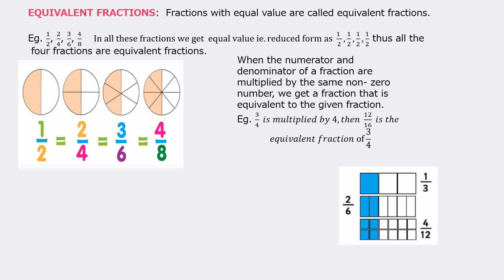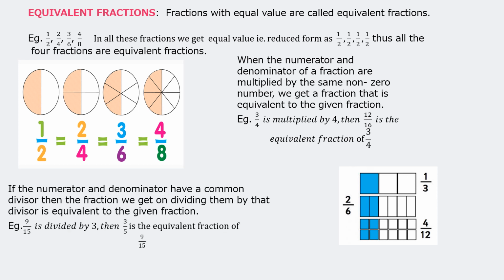When the numerator and denominator of a fraction are multiplied by the same non-zero number, we get a fraction that is equivalent to the given fraction. Example, 3 upon 4 is multiplied by 4. Suppose we take the fraction 3 upon 4 and we multiply by 4. So 3 into 4 upon 4 into 4 will give us 12 upon 16. So 12 upon 16 is the equivalent fraction of 3 upon 4, children. Like this, you could multiply by any number and get the equivalent fraction.